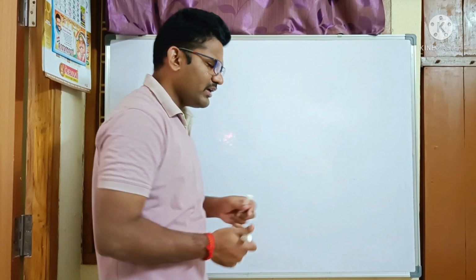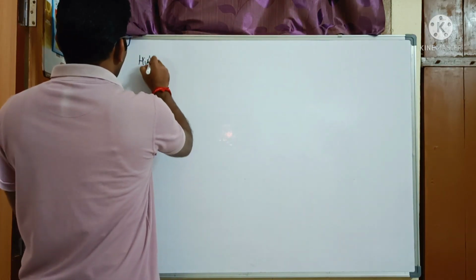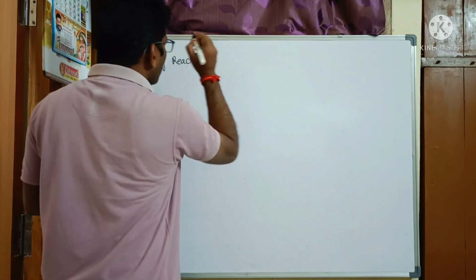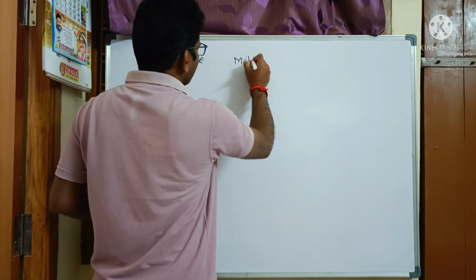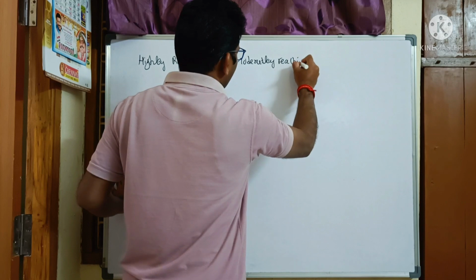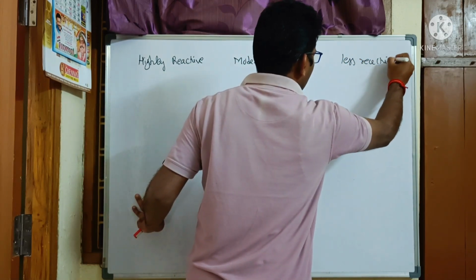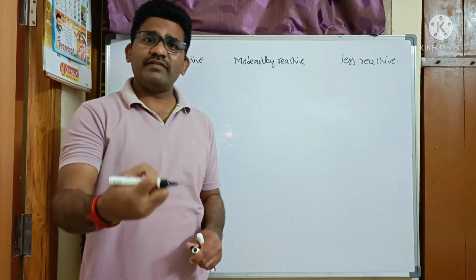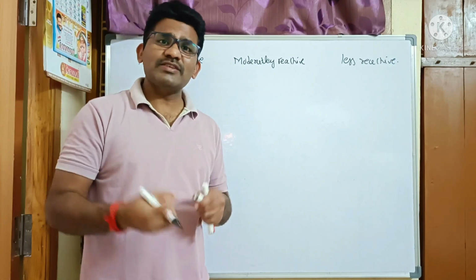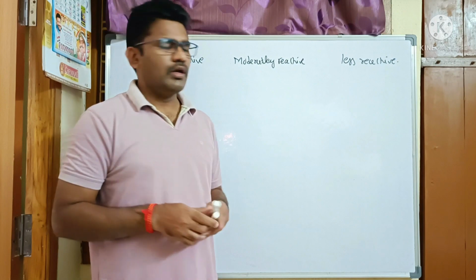Based on their reactivity, metals are classified into three categories: highly reactive, moderately reactive, and less reactive. If you know the reactivity of the metals, we can apply suitable methods to extract the metal from the ore.